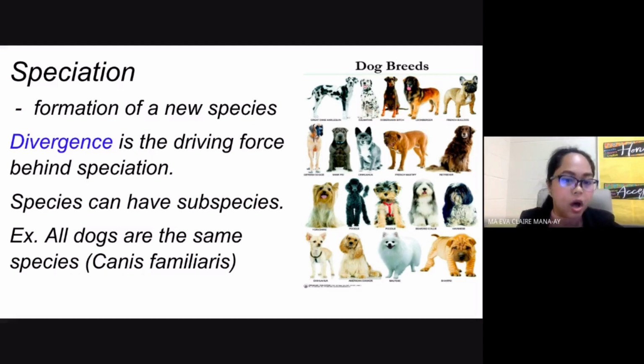But your dogs have actually given rise to different subspecies. And the process through which you form a new species is called speciation. Now all these different breeds of dogs here all belong to Canis familiaris. But of course, we know that they all have different characteristics. They are all subspecies of your Canis familiaris. So again, the process through which you form a new species, you call that speciation. We move on to the next slide.